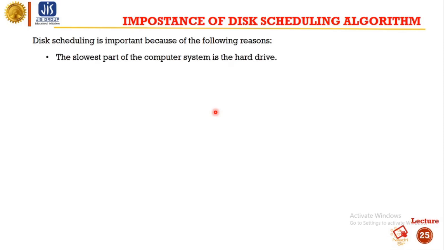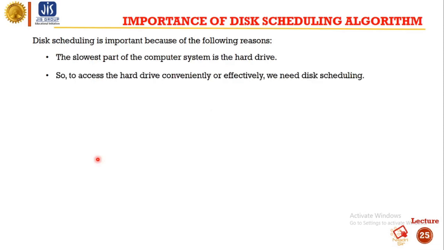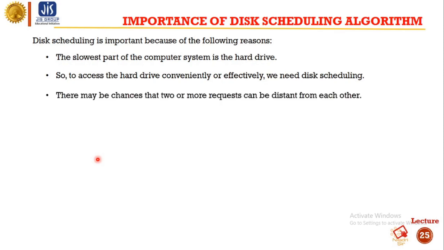Number one, the slowest part of the computer system is the hard drive. So to access the hard drive conveniently or effectively, we need disk scheduling. There may be chances that two or more requests can be distant from each other.